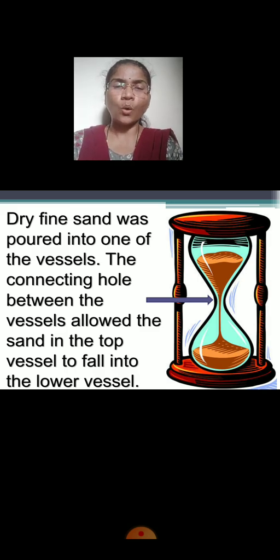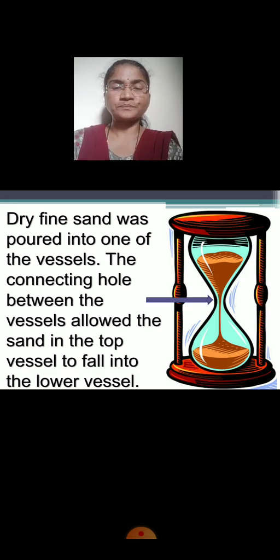The connecting hole, see children, can you see the connecting hole which I have marked with an arrow? That is the connecting hole between the vessels. What does it do? Through that connecting hole, the sand passes from one vessel to another. It falls down from the upper vessel to the lower vessel. The connecting hole between the vessels allowed the sand in the top vessel to fall into the lower